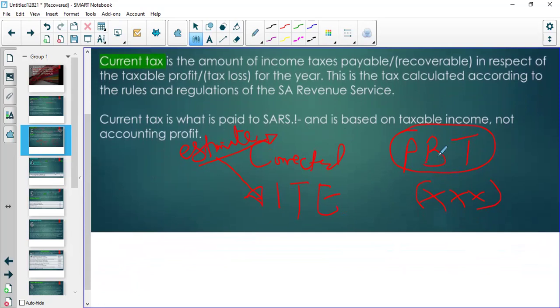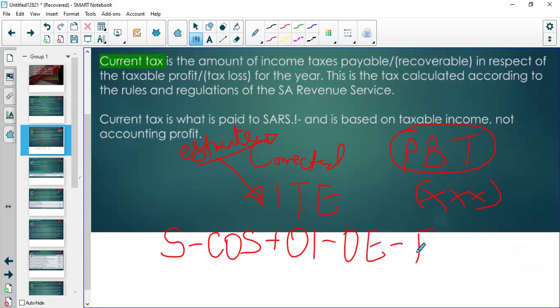Your profit before tax would have items that make up the sales, cost of sales, plus other income minus other expenses minus finance costs. Now, this is your profit before tax. So you have prepared this up to profit before tax, and you are now at SARS.